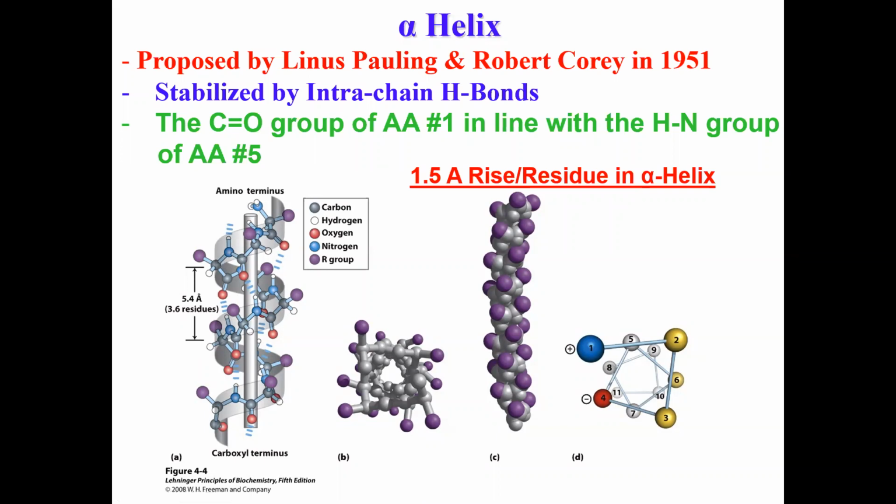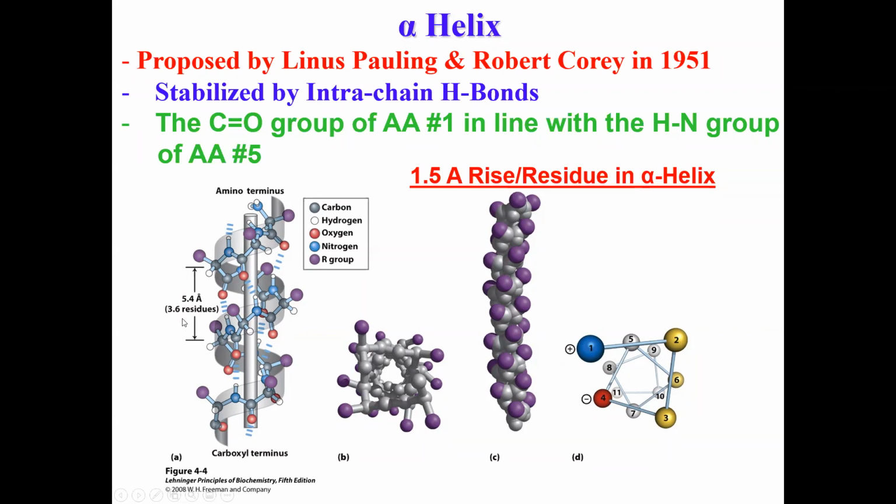If you were to measure a distance, what we call the pitch of this helix, the distance is 5.4 angstrom. That is what is shown here. And if you were to measure how many residues were packed in this distance, there are an average of 3.6 residues packed in a distance of 5.4 angstrom.